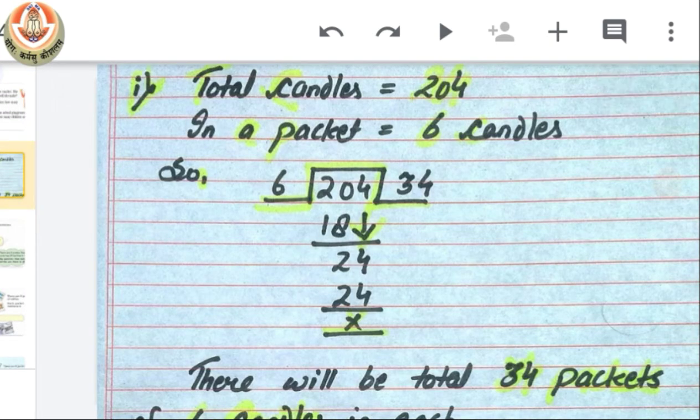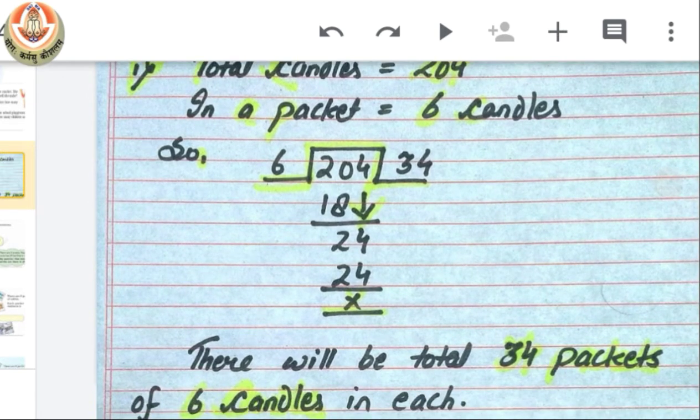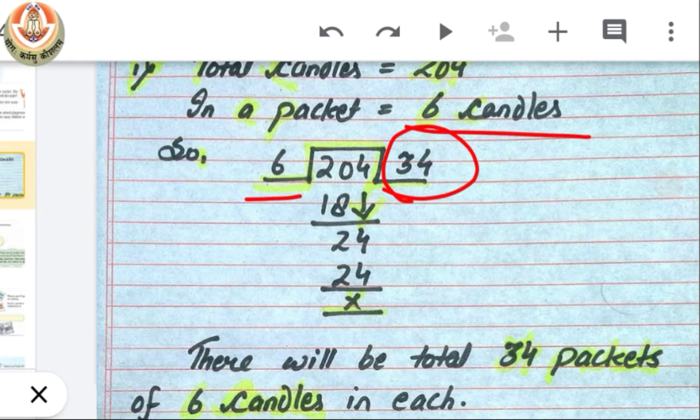So the solution is: total number of candles is 204, and in a packet there are only 6 candles. So that means to find the number of packets we have to divide 204 by 6. So first, what will we do? This is the same kind of question as how we can distribute 204 among 6.